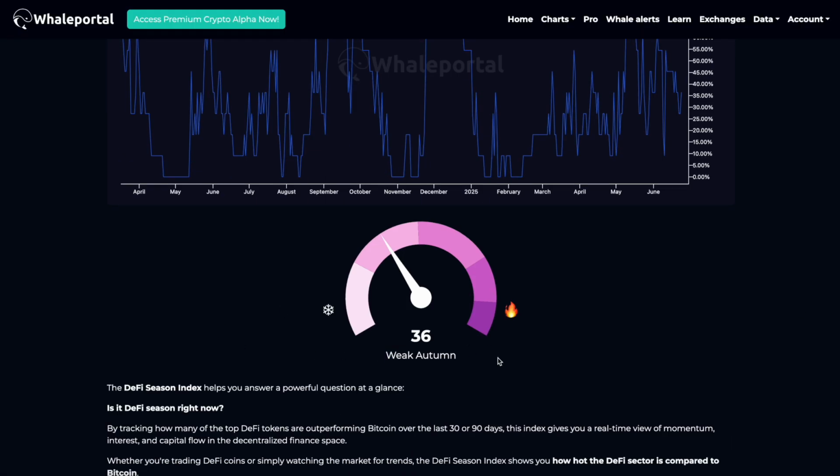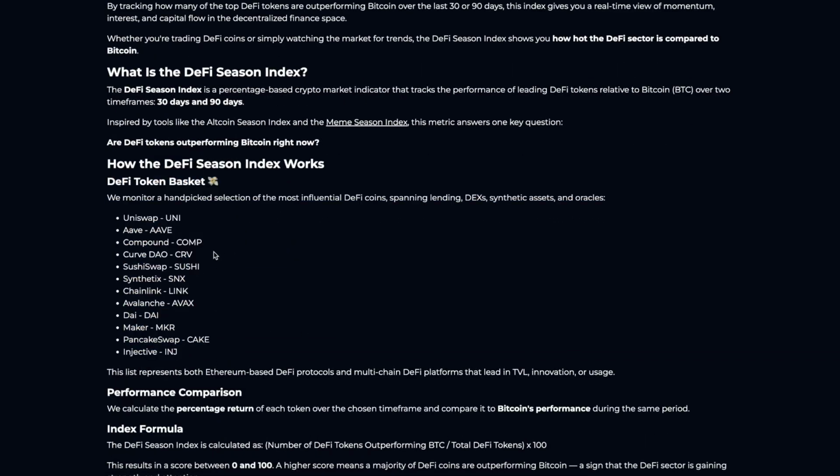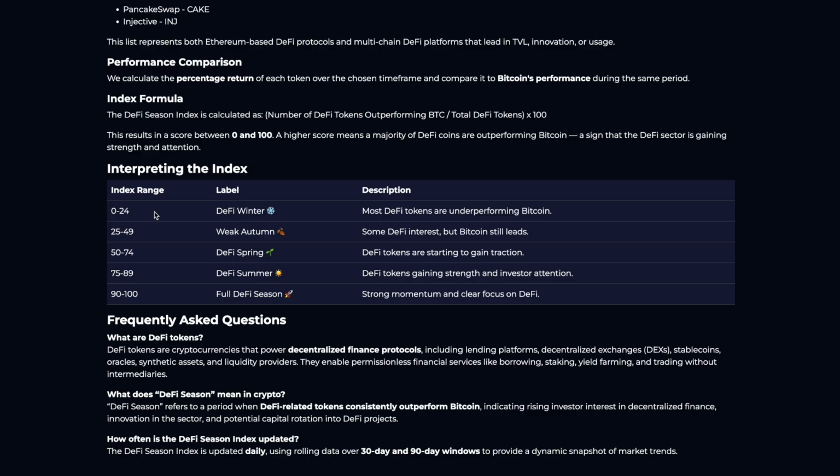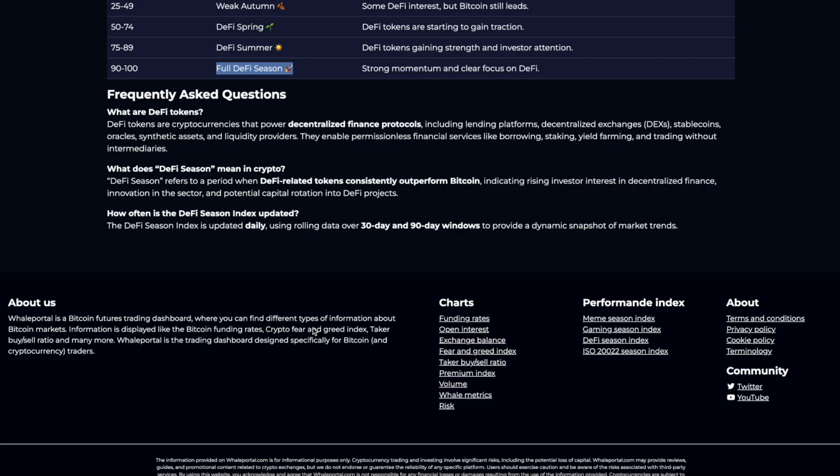So this is again a cluster. Here you can see the tokens that are important right here. And yeah, here we also have the index range. We have DeFi winter, weak autumn, which we are right now in, DeFi spring, DeFi summer, and full DeFi season.